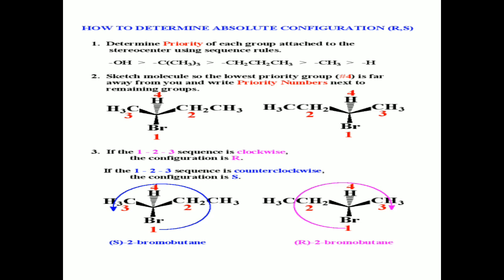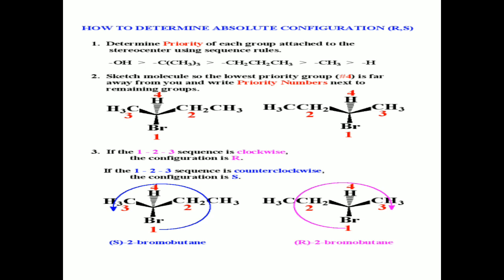So now priorities are 1, 2, 3 and the least one is hydrogen. So in this particular way the priority order is present in clockwise direction. This configuration is denoted by the symbol R.